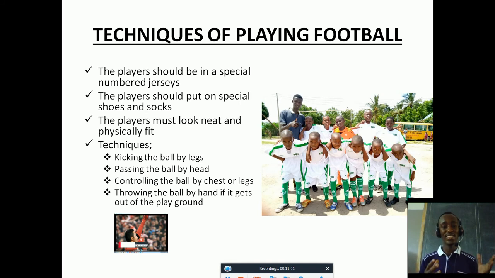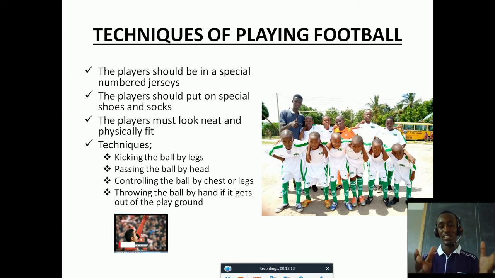We say that the players should be in a special numbered jersey. A special numbered jersey. A player of one team and also a player of another team, because here we talk about two teams. When we are playing football, we use two teams. So each team must have a special numbered jersey.